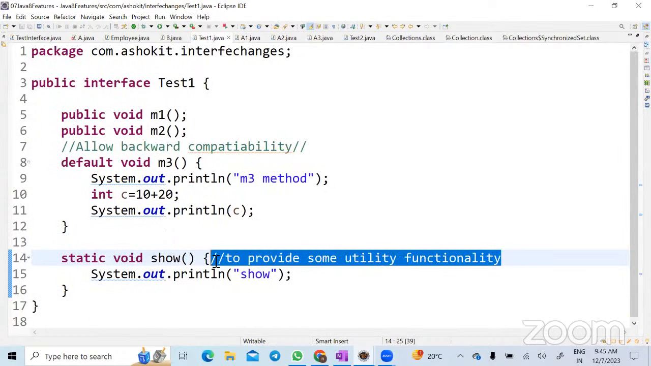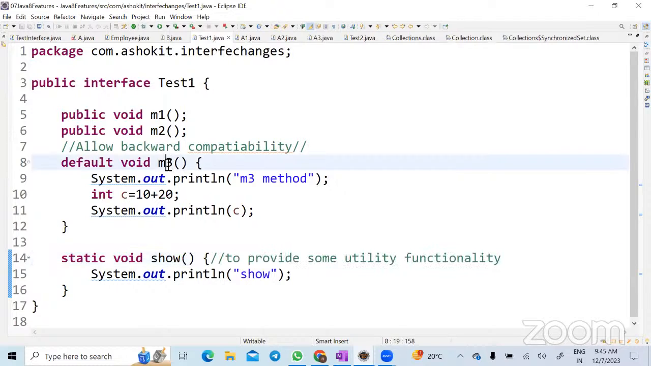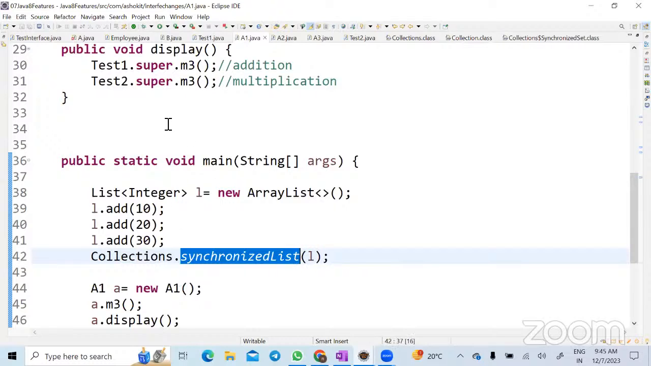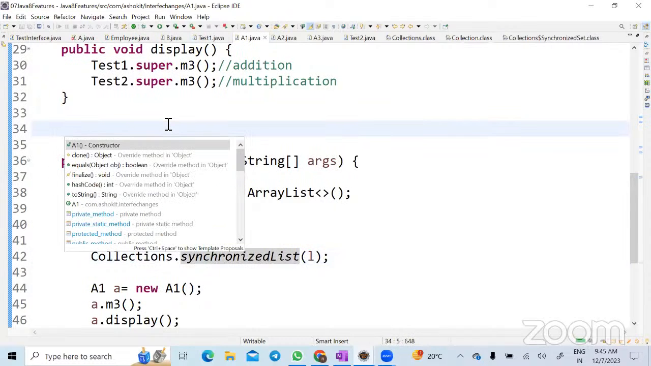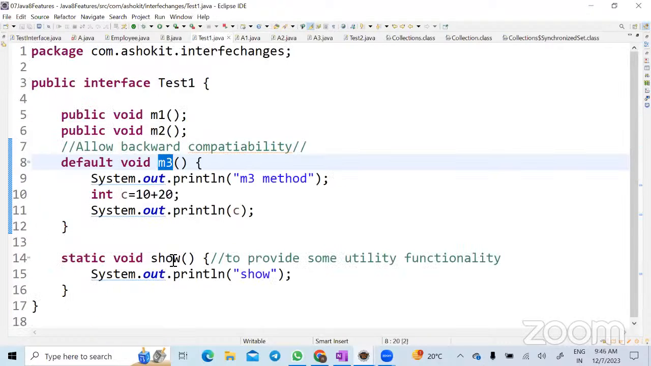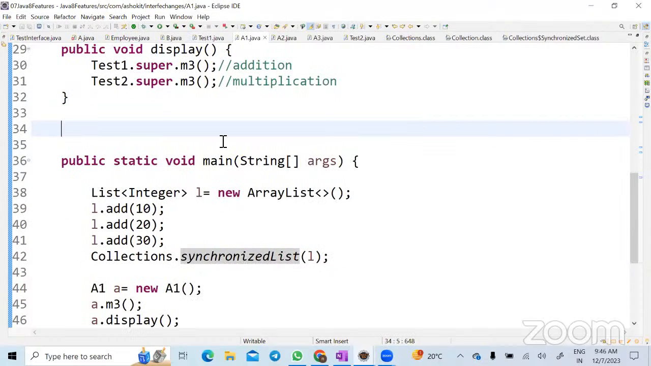Now the question is, whatever default method I'm writing in an interface, I'm able to override it, correct? Can I override the static method present in an interface? No. First of all, leave the interface aside.